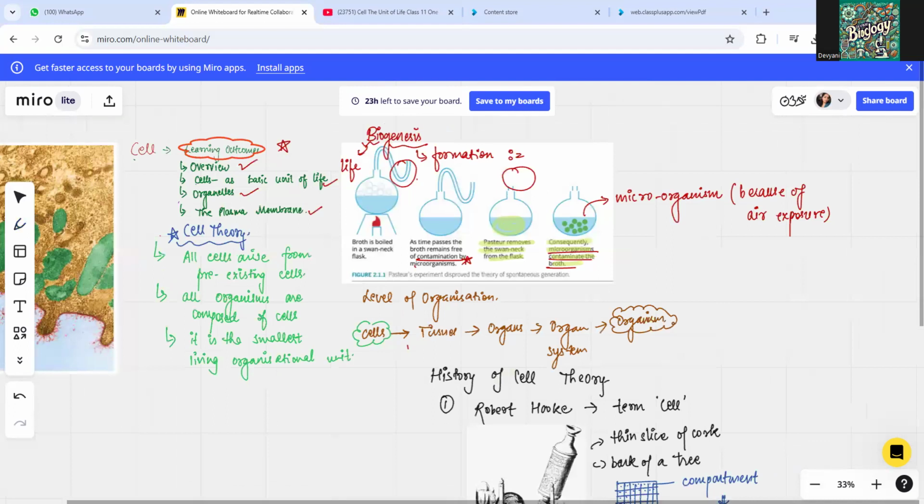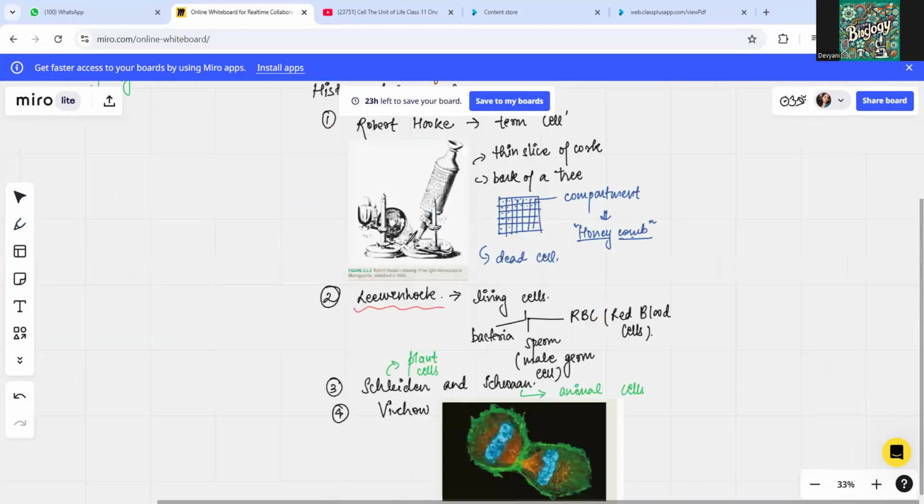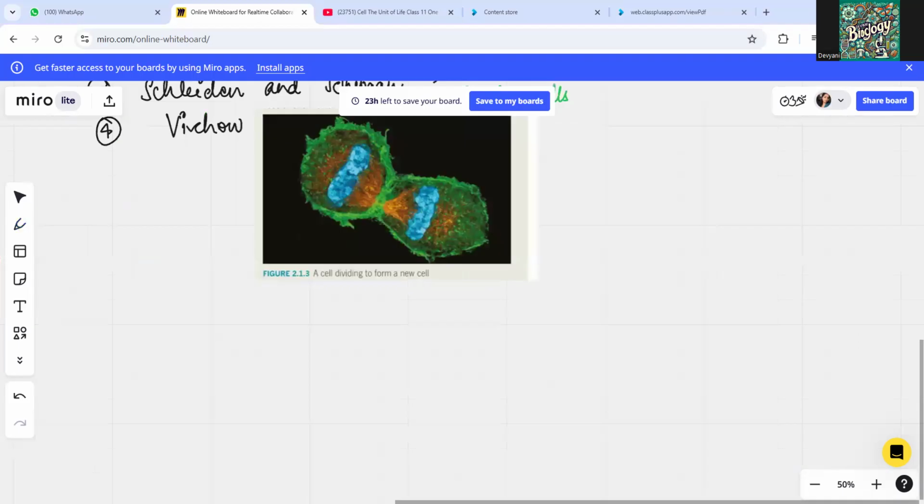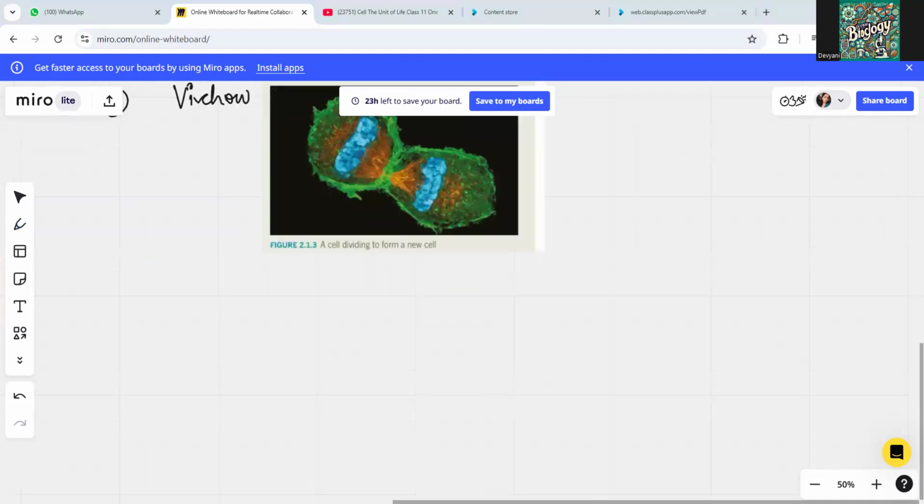We have just taken an overview of cells. Cells are the basic unit of life, right? And that's how the scientists have contributed to the discovery of the cell. That's all we have done till now. Now let's see what the common cell features are in the various cell structures, whether we are talking about a plant cell, an animal cell, or a simple bacteria. So what are the common things which we see?